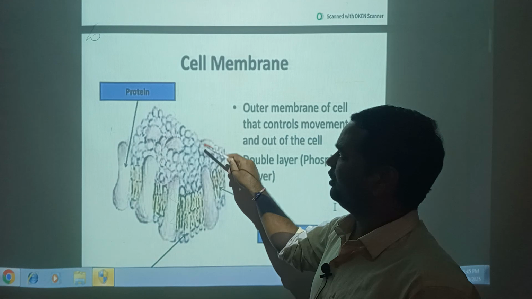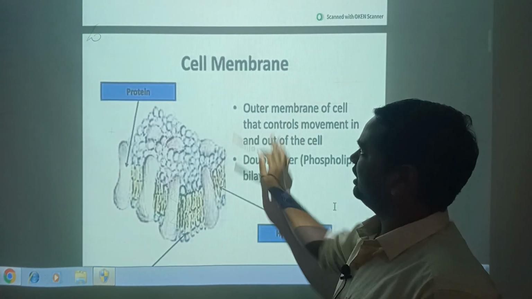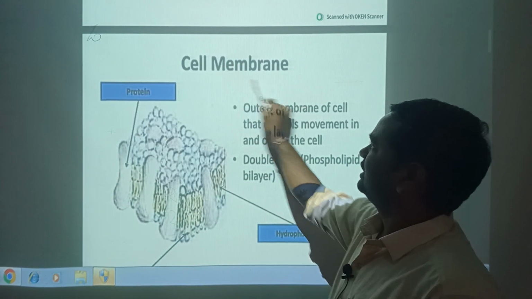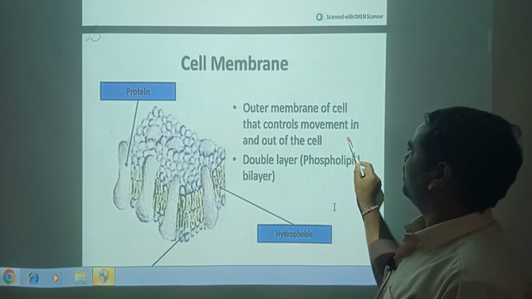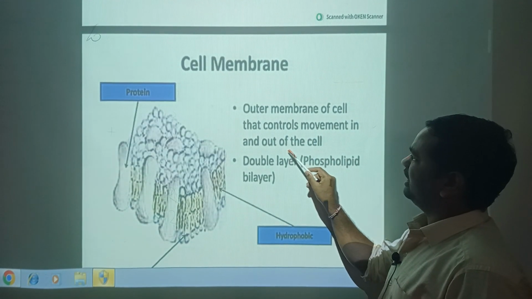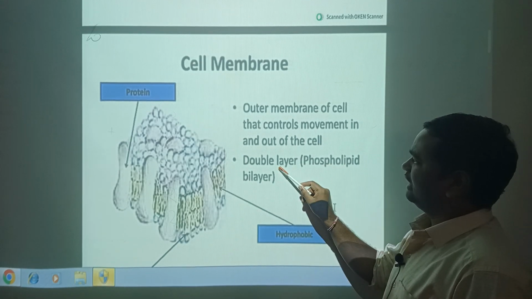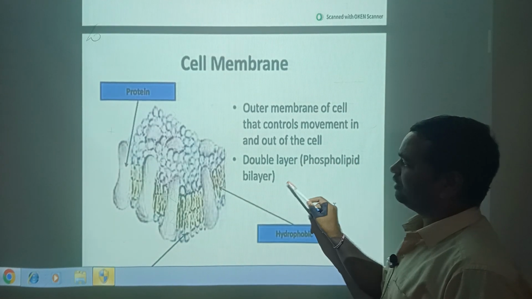In the next video, we will study the plasma membrane in detail. Now this one is only the outer structure: the cell membrane, the outer membrane of the cell that controls movement in and out of the cell, a double layer phospholipid bilayer.